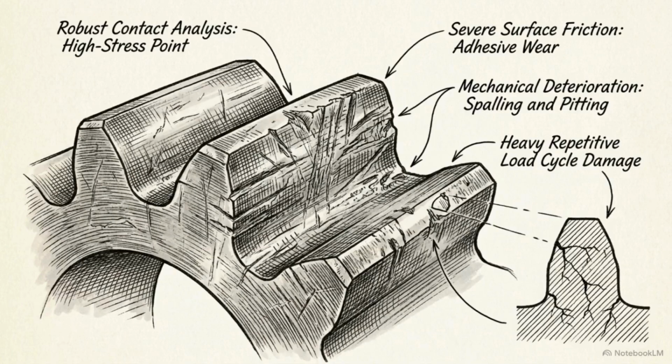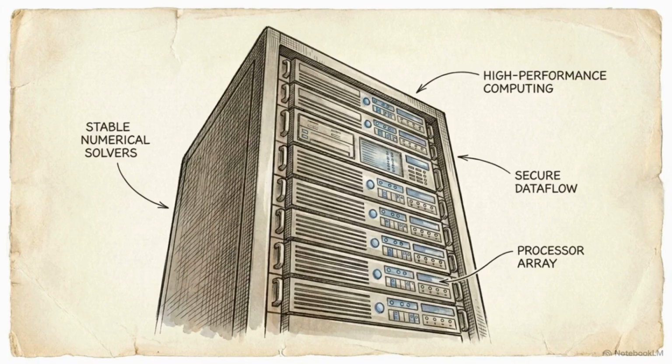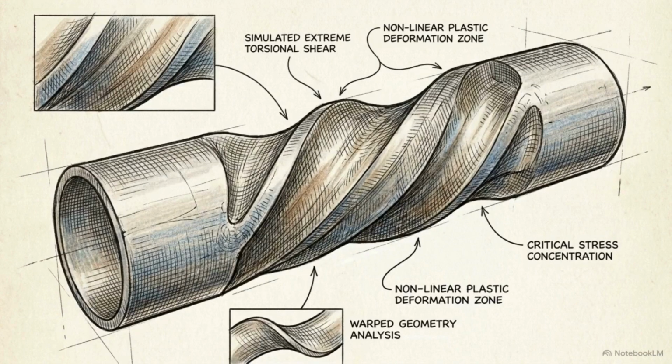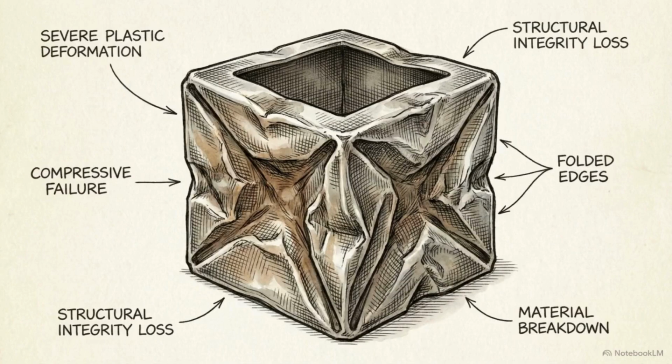ADINA's robust contact analysis algorithms are engineered specifically for this, accurately modeling surface friction and physical component wear under heavy, repetitive loads. These nonlinear capabilities ensure that the underlying numerical solvers remain completely stable, even as the simulated geometries warp, clash, and severely deform.